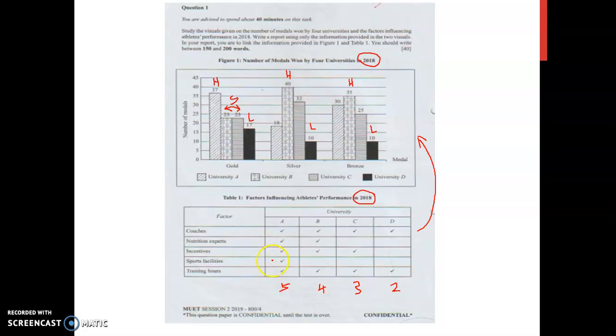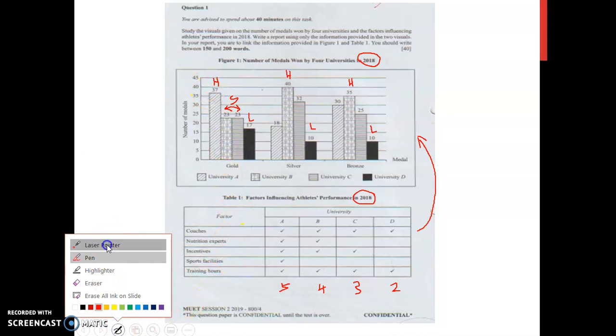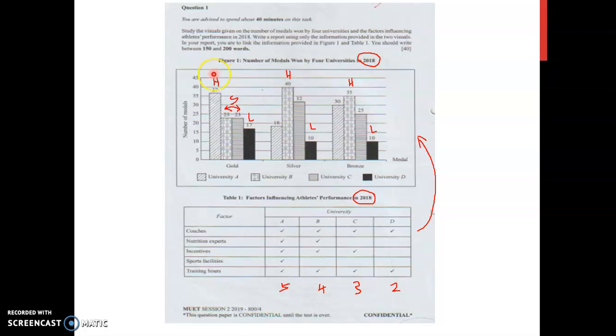You can say that University A won the highest number of gold medals at 37 because it had the most number of factors, 5, which are coaches, nutrition experts, incentives, sports facilities, and training hours, which contributed to its athletes' performance. You can say that.